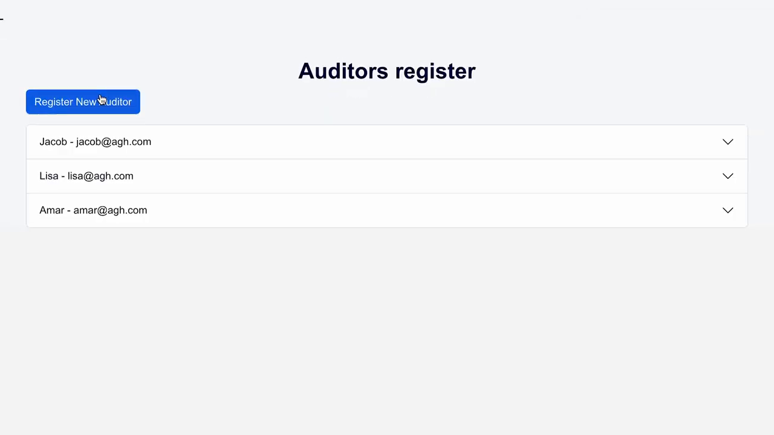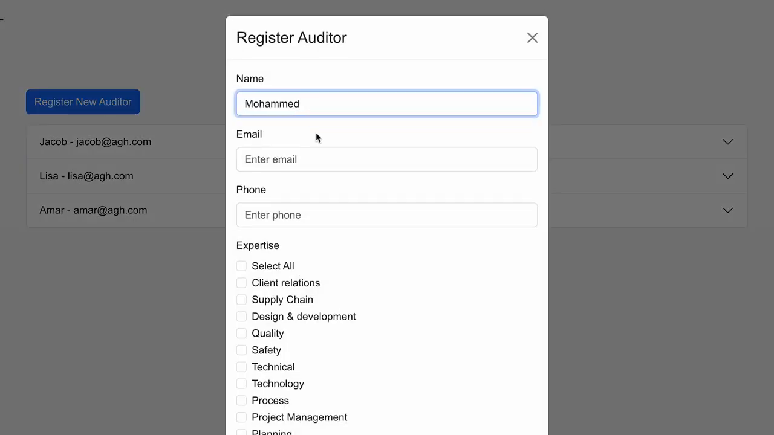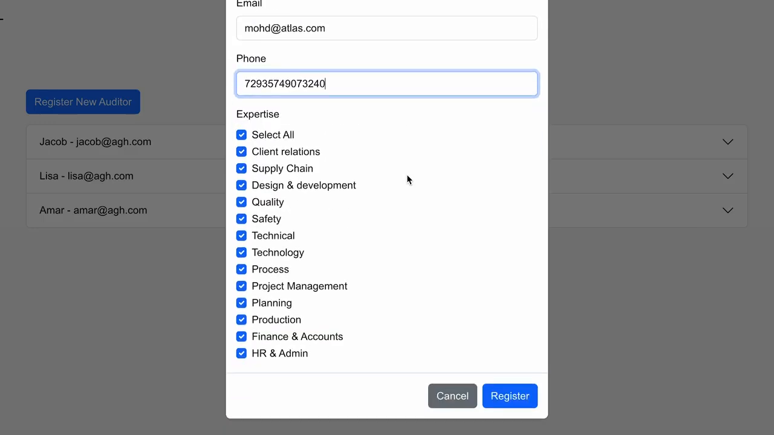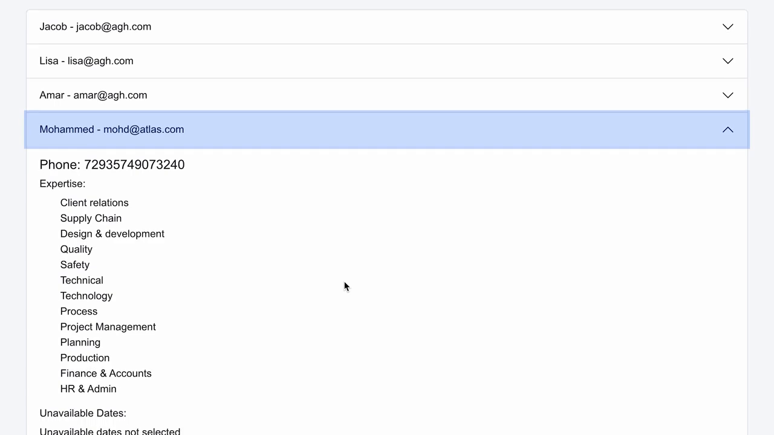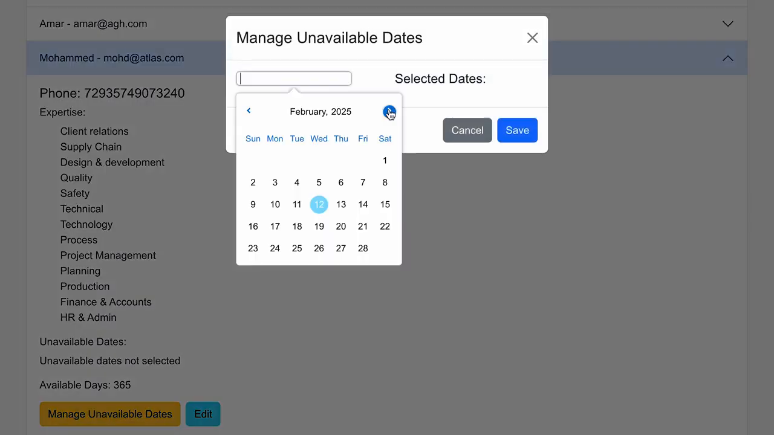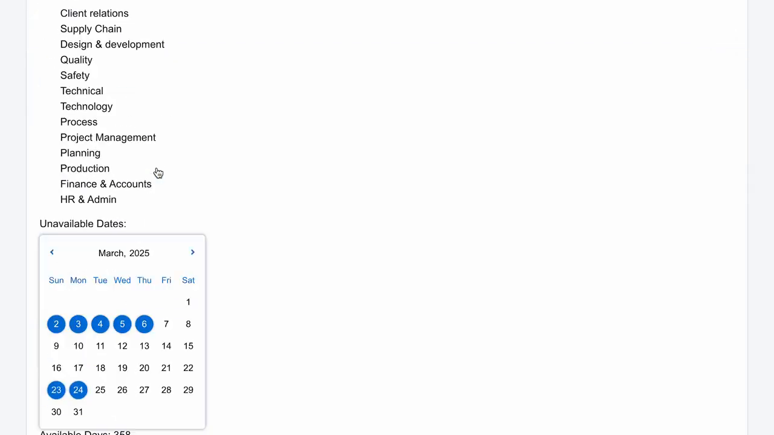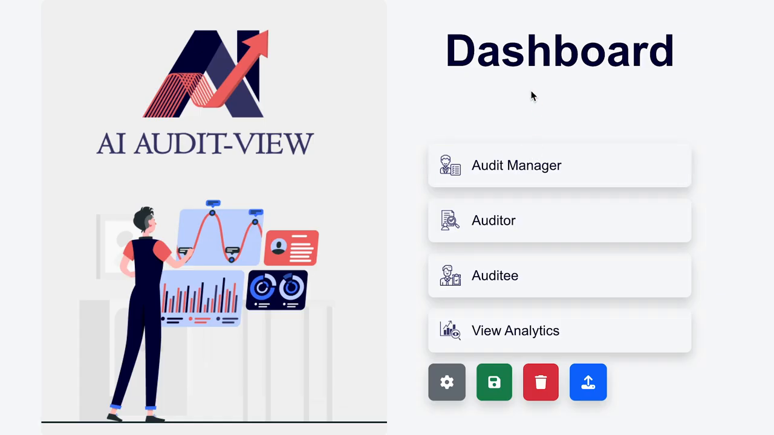Finally, he sets up auditor details, defining their name, email, contact number, and expertise. The auditor's expertise and vacation schedules ensure the selection of the most appropriate auditor available during planned dates. All this is a one-time effort, editable at any time later.